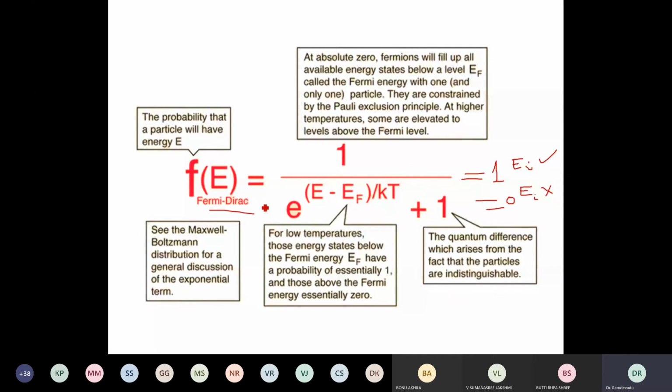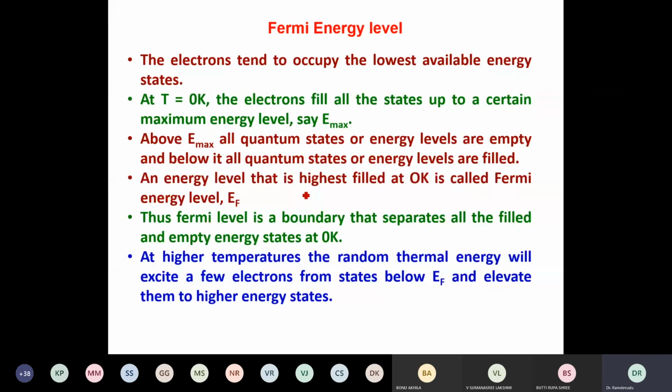Then if it is 1, it means the particle is certainly there. If it is 0, the particle is certainly not there. So to understand more about the Fermi energy level, we will now look at some important concepts. What are the important concepts?